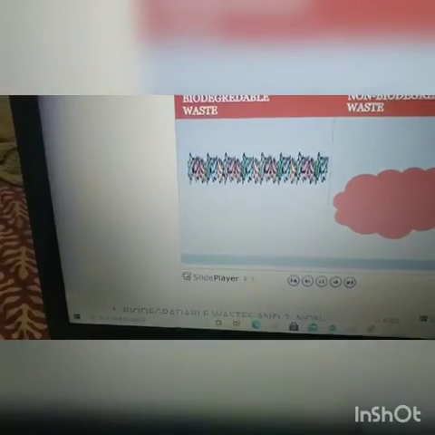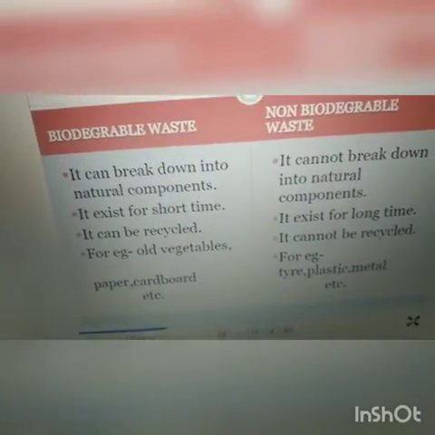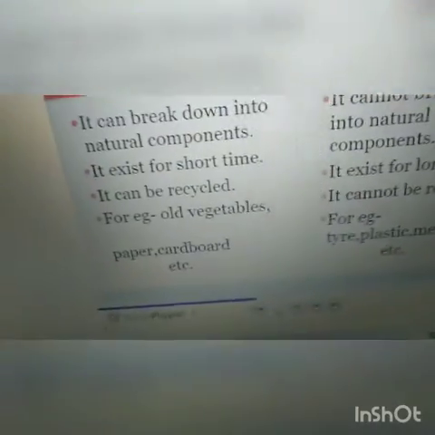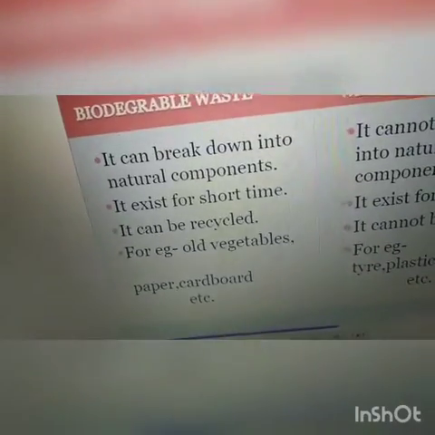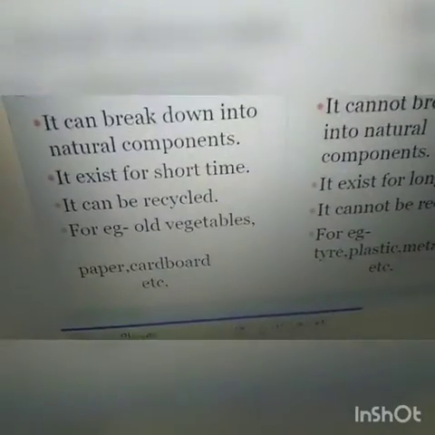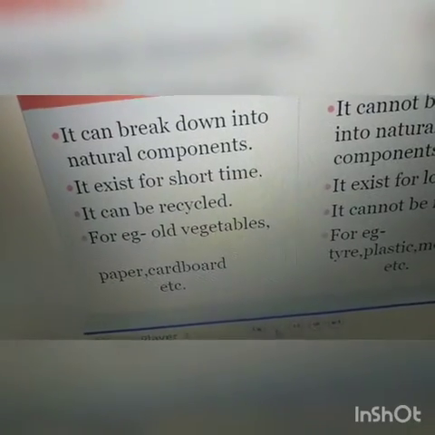On the basis of decomposition, there are two types of waste: biodegradable and non-biodegradable. What is meant by biodegradable waste? Waste like peels of vegetables, fruits, paper, and wood will rot and finally mix with the soil.